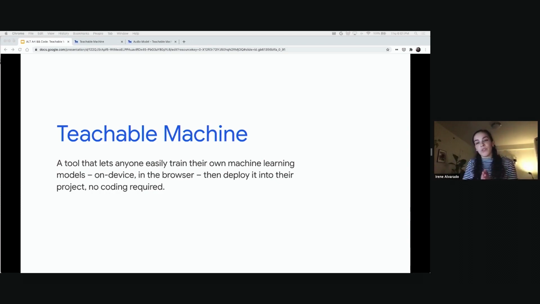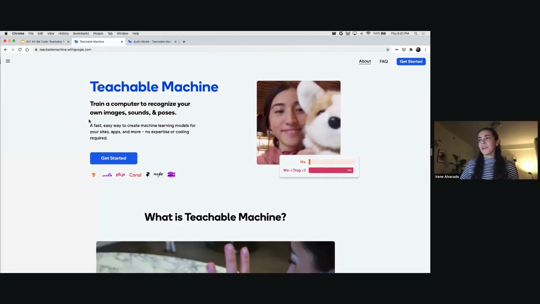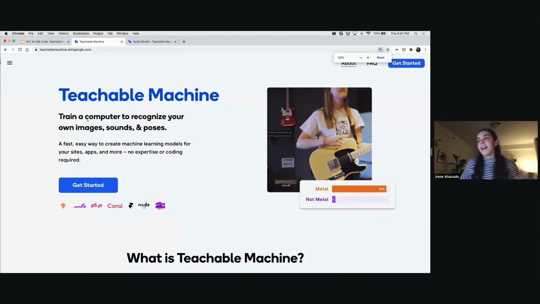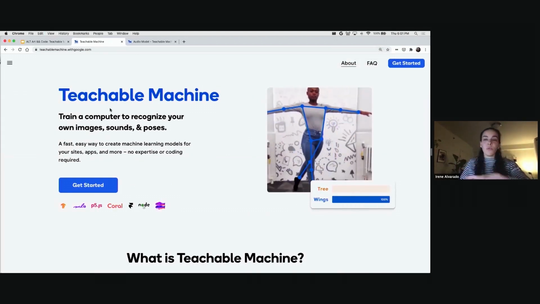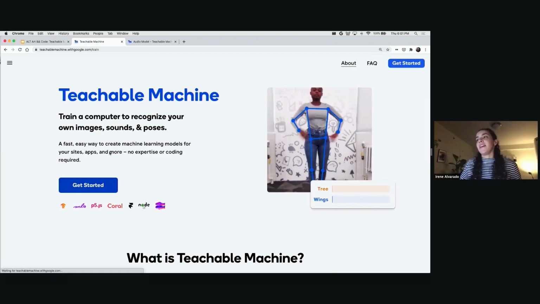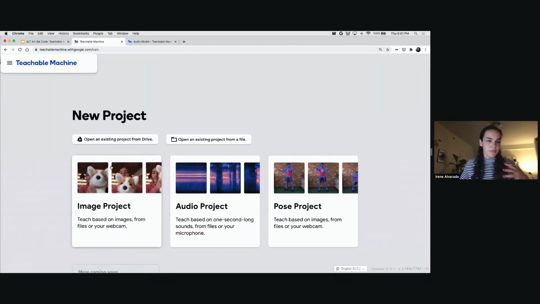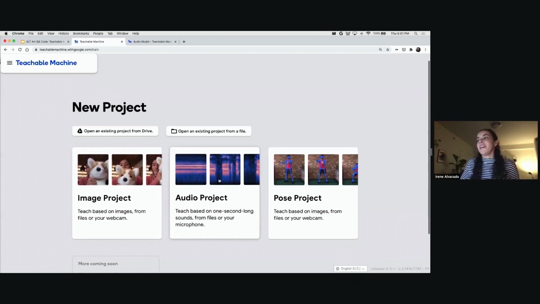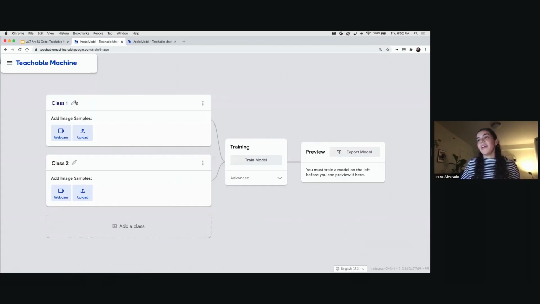So to begin with, let me just talk about what it is. It's a no-code tool to create machine learning models. That's a mouthful, so I think I'm just going to give you a demo. I believe you can see my screen. This is the homepage for the tool. It's called Teachable Machine. I can create different types of what we call models in machine learning, basically a type of program that the computer has learned to do something. There are different types. I can choose to create an image one, an audio one, a pose one. I'm just going to go for image. It's the easiest one, and I'm just going to give you a demo so you see how it works.